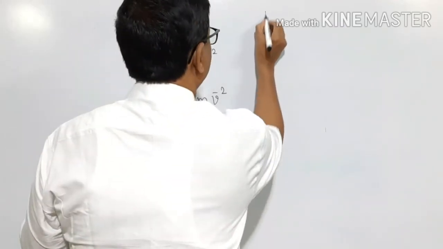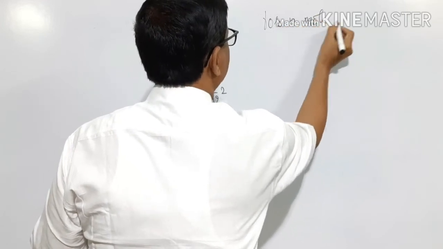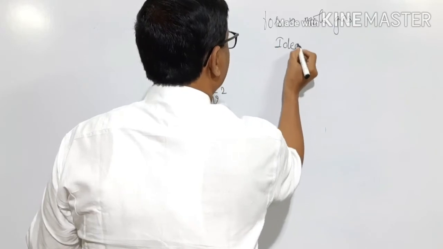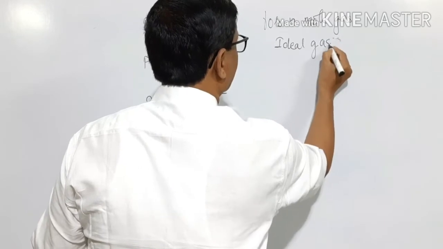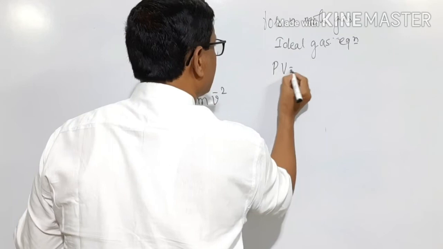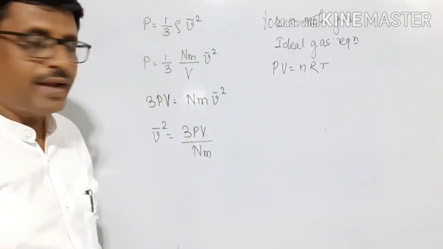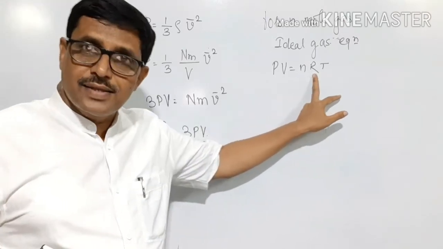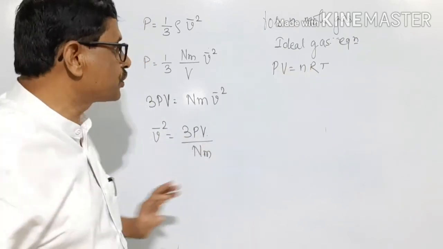For n mole of gas, ideal gas equation is PV is equal to nRT, where n is the number of moles of the gas and capital R is the universal gas constant.